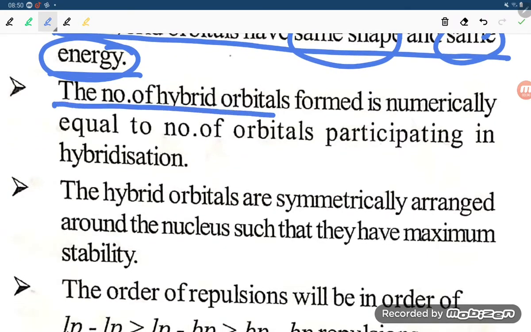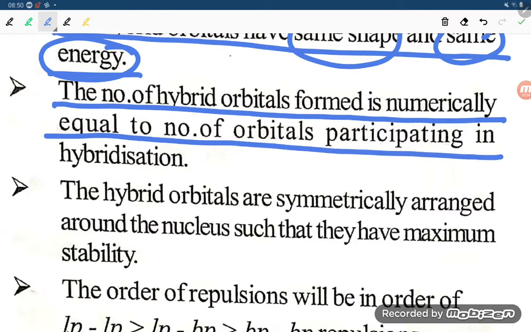The number of hybrid orbitals formed is numerically equal to the number of orbitals participating in hybridization. Suppose 4 orbitals participate, then 4 new orbitals will form. If 3 orbitals participate, 3 new orbitals will form.